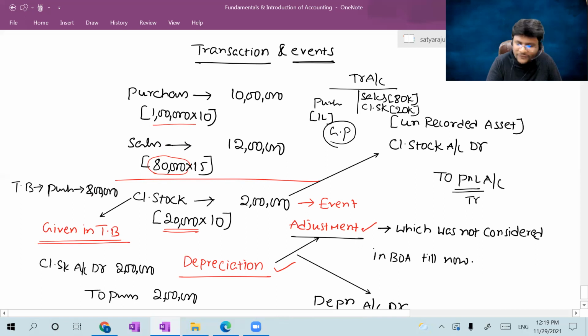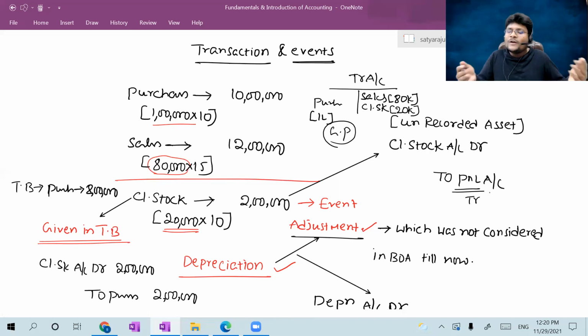Will you agree, all of you? Sir, if the closing stock is given in the adjustment, then purchases will show at 10 lakhs. Then the closing stock is separately adjusted by debiting the closing stock and crediting P&L or trading with 2 lakhs. Will you agree? But if the closing stock was already given in the trial balance, it means we have not yet started the financials, that is the P&L or the trading account, then the closing stock would be adjusted with the purchases.